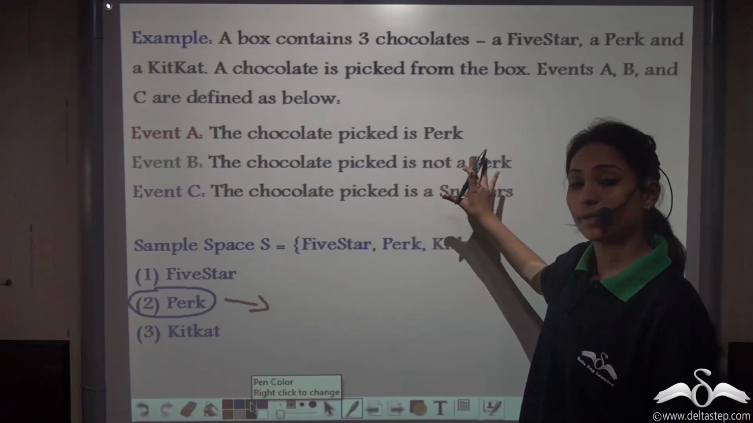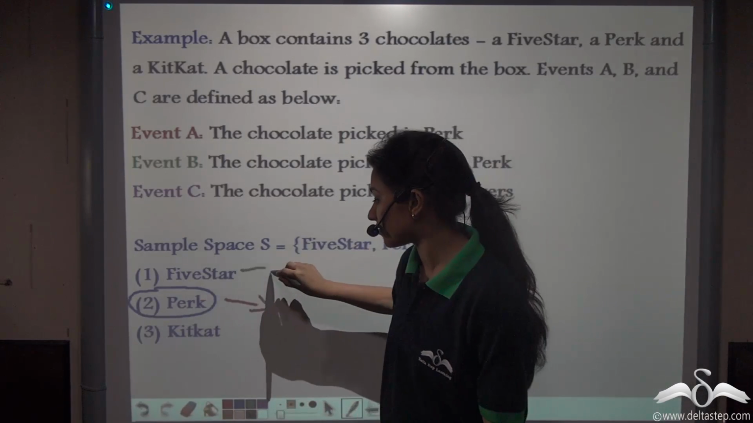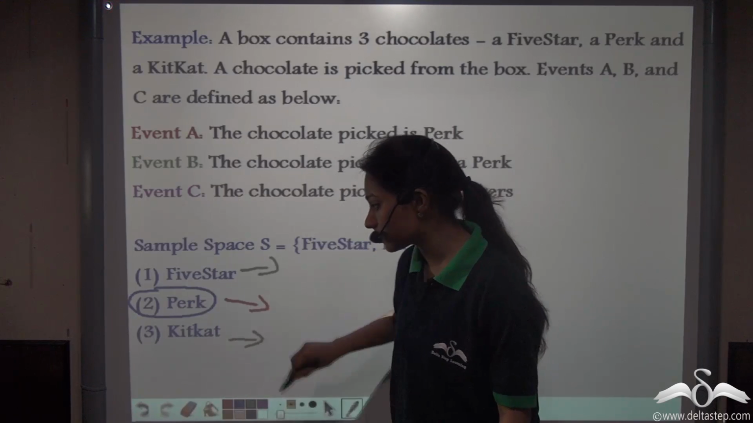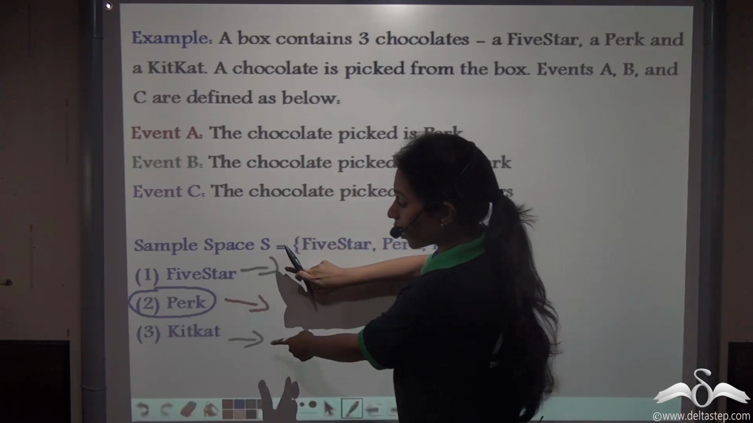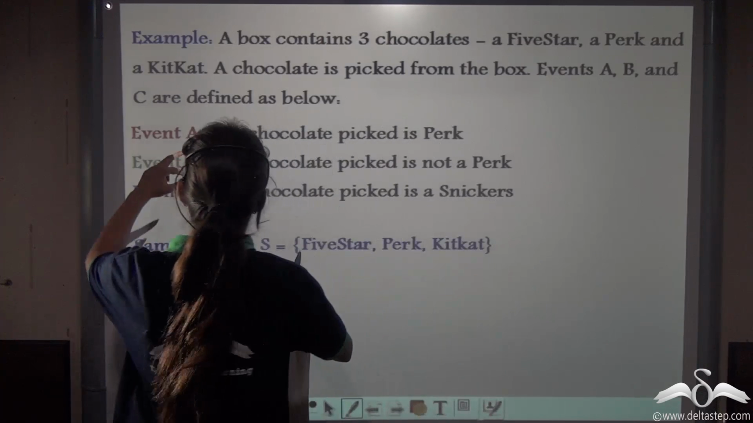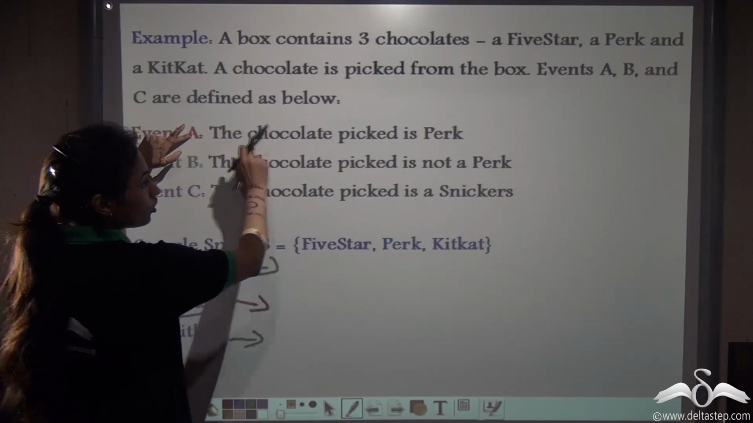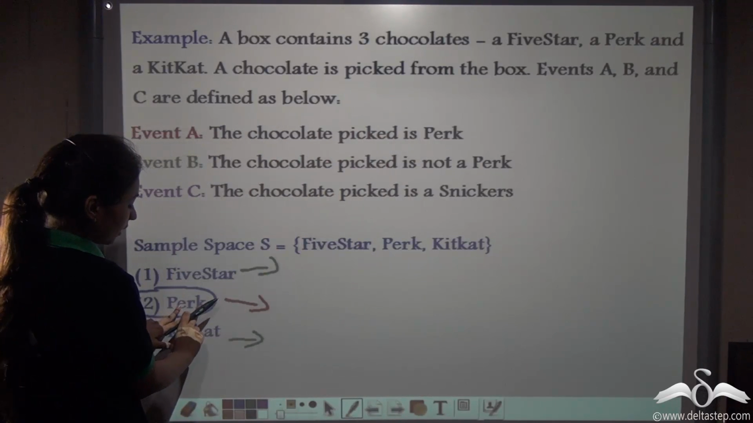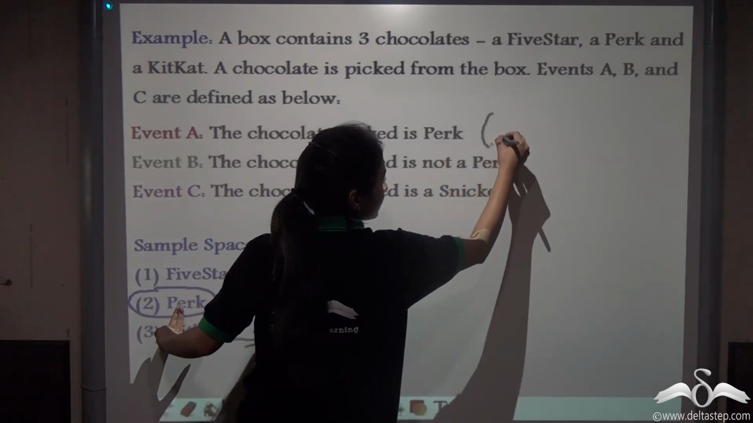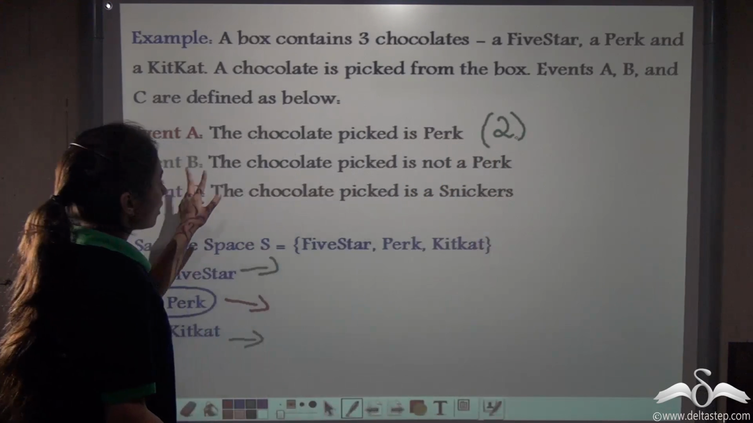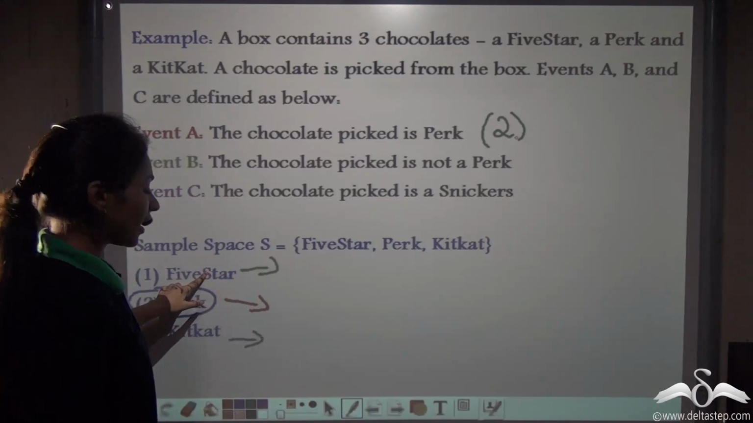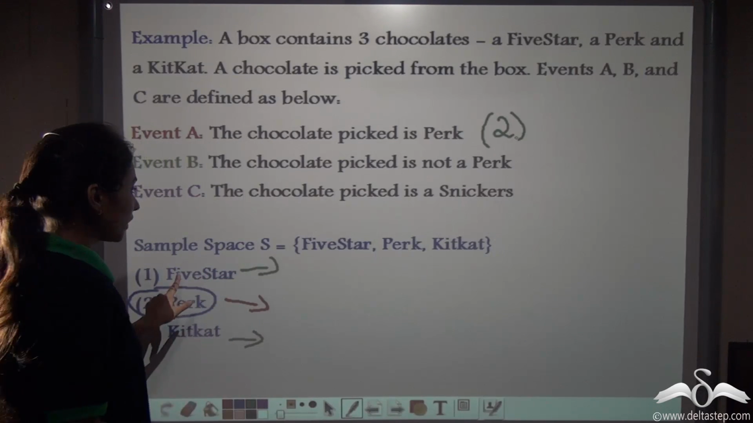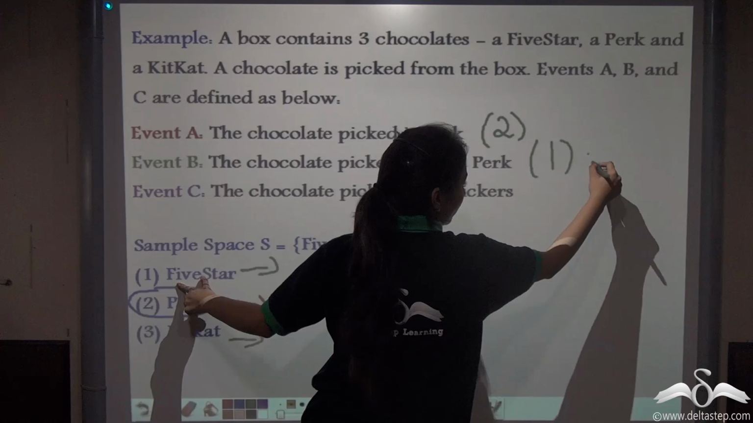Well, if the chocolate picked is not a Perk, it can be a 5-Star or it can be a Kit Kat. So for this event, we have 2 outcomes. For event A, for the chocolate to be a Perk, we had only one outcome, that was number 2. The chocolate picked is not a Perk could give us 2 outcomes, either 5-Star or Kit Kat. So we can write number 1 or number 3.